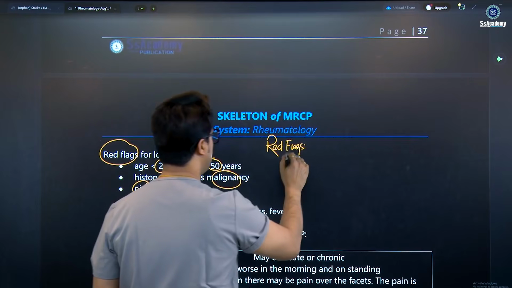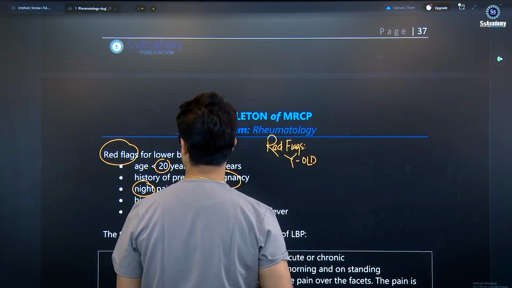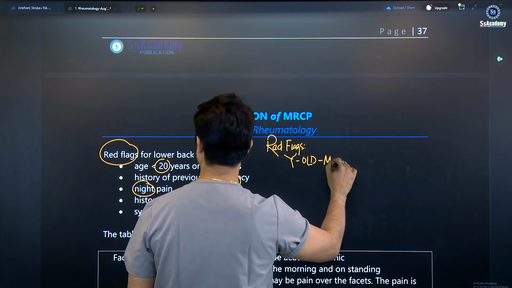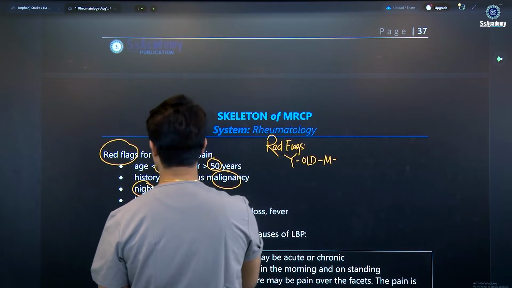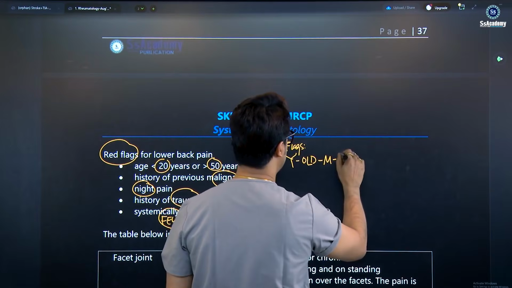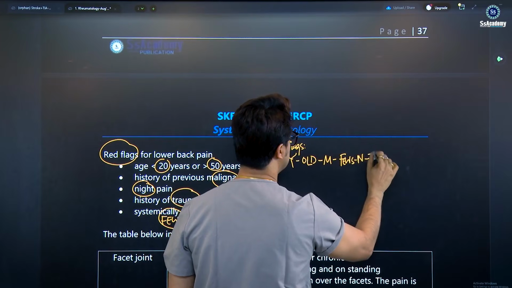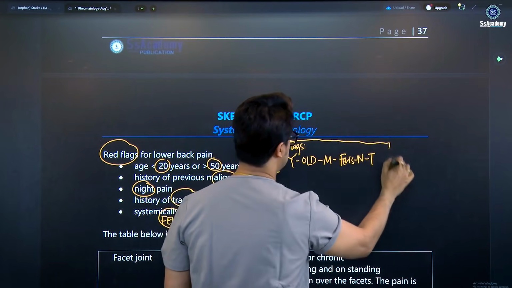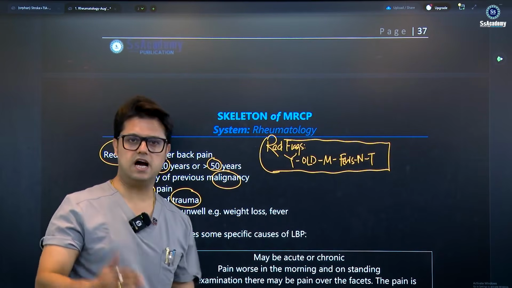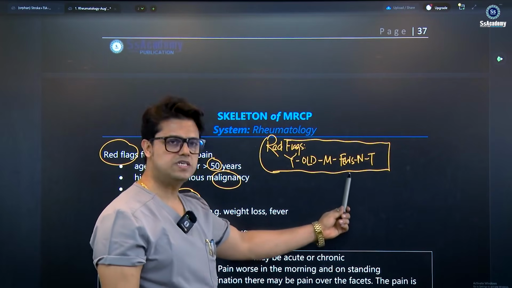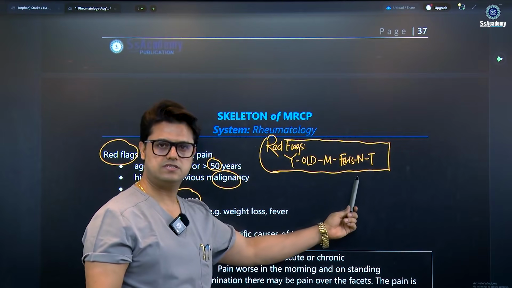Red flags. You will write: young, old, malignancy, fuse, night, trauma. So these are the red flags for the box. Young, old means less than 20, more than 50; malignancy. Fuse means F for fever, F for fatigue, weight loss, and S for sweating.